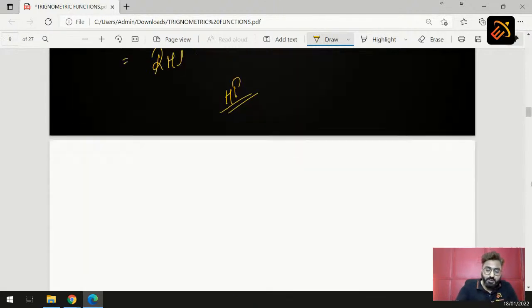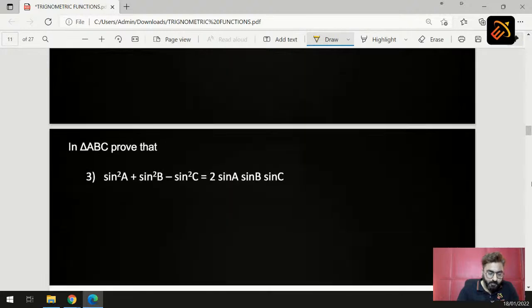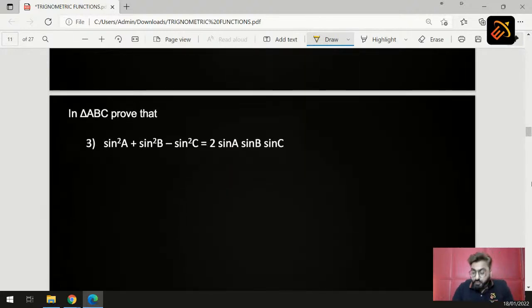So our next question is, in triangle ABC, prove that sin square A plus sin square B minus sin square C is equal to 2 times sin A into sin B into sin C. So students, how will you solve that?